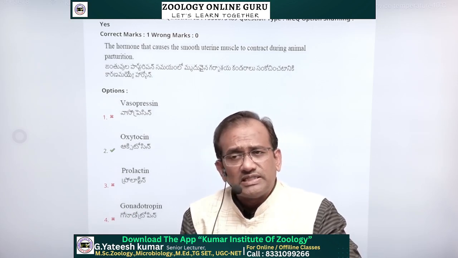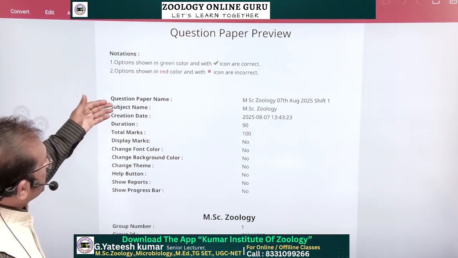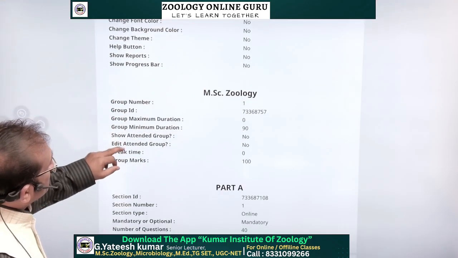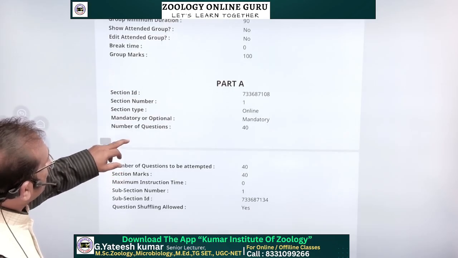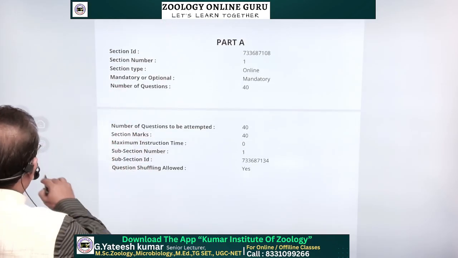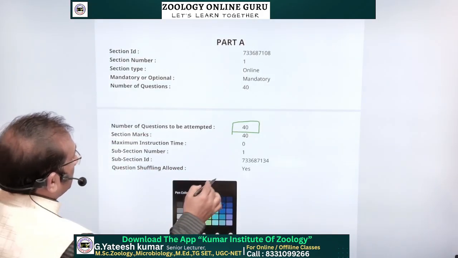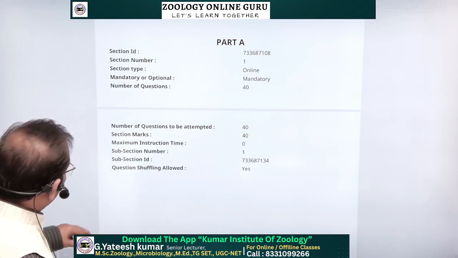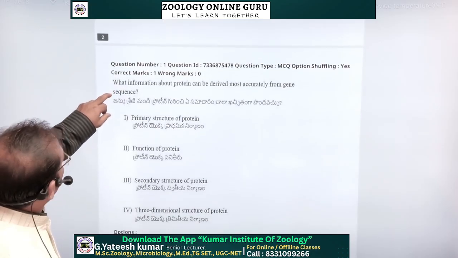Let's start our session. Here is the question paper preview, MSc Zoology on 7th August. This is the master question paper released by Osmania University. It has two parts, part A and part B. Part A carries 40 marks. See the first question, question number 1.